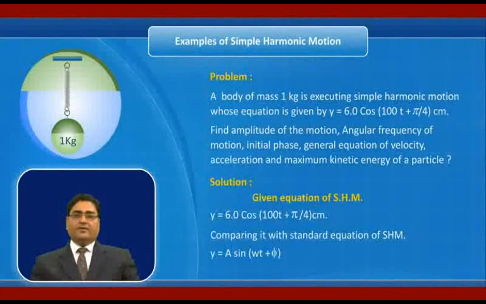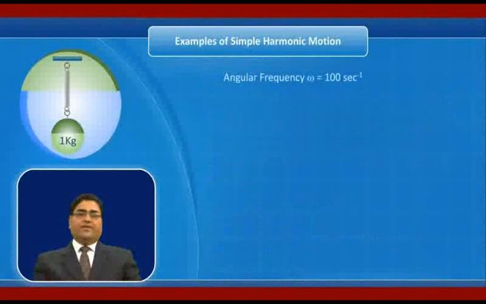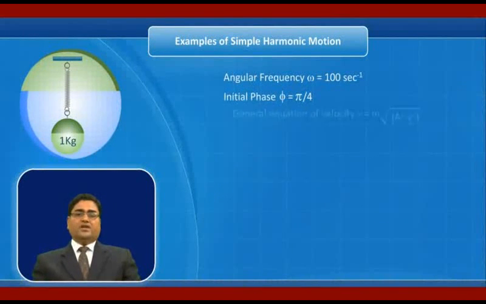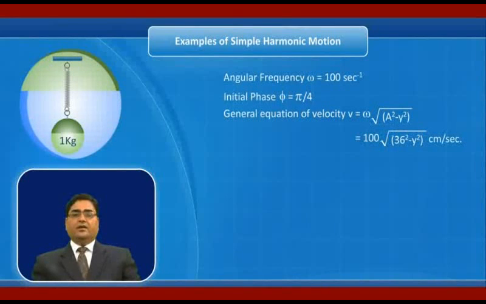Just compare the equation with the general equation. We get amplitude of motion equal to 6 centimeter and angular frequency is 100 per second. Initial phase is pi by 4. General equation of velocity is v equal to omega root a square minus y square. So v equal to 100 under root 36 minus y square. General equation of acceleration is a equal to minus omega square y, that is equal to minus 10 to the power 4 y.